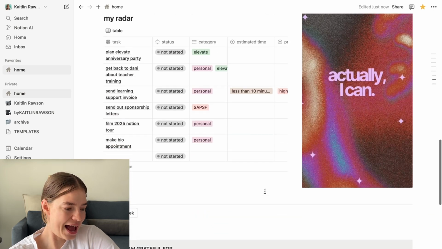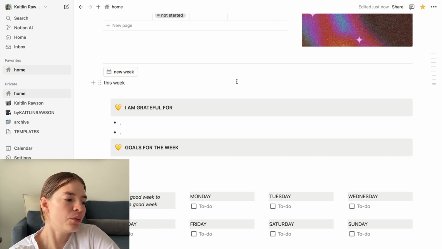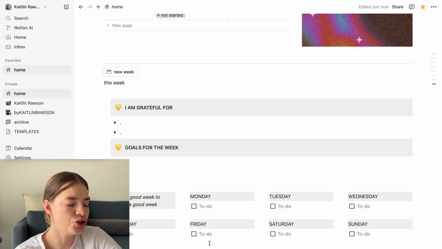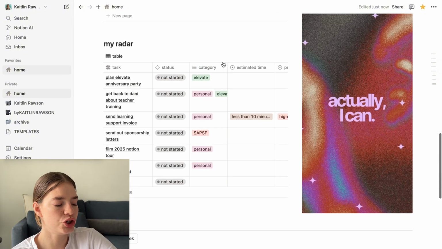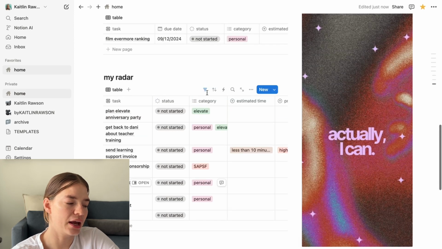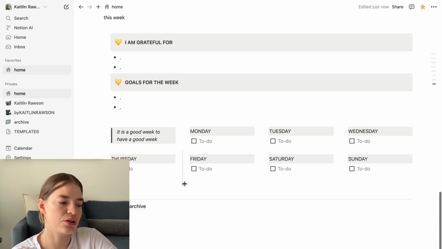And then we have this section. So this is my weekly planning session. I've got a button here that will literally create a new week like this. What I do is I put in what I'm grateful for, my goals for the week. I then can put in my to-dos, broken down by day. So this is my more general to-do list. And then I can look here when I'm doing my planning on a Sunday and see, okay, which of the things that I put in this list can I do on Monday, Tuesday, Wednesday, Thursday, Friday, Saturday, Sunday?